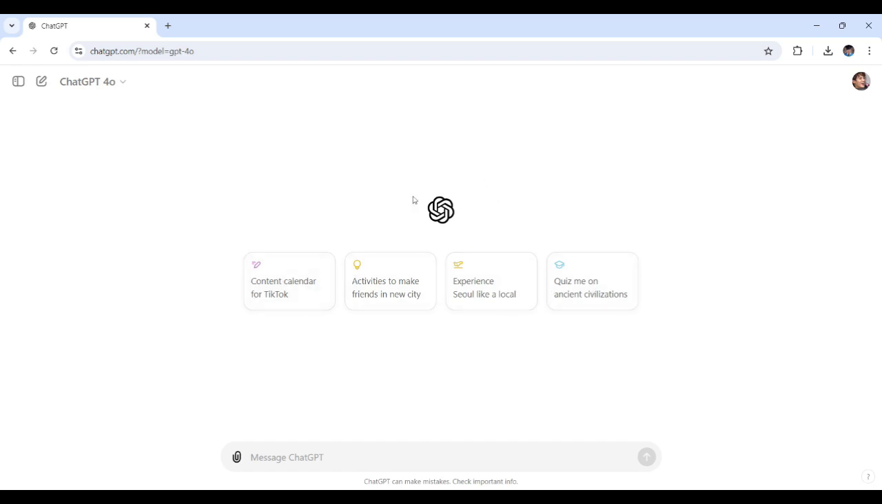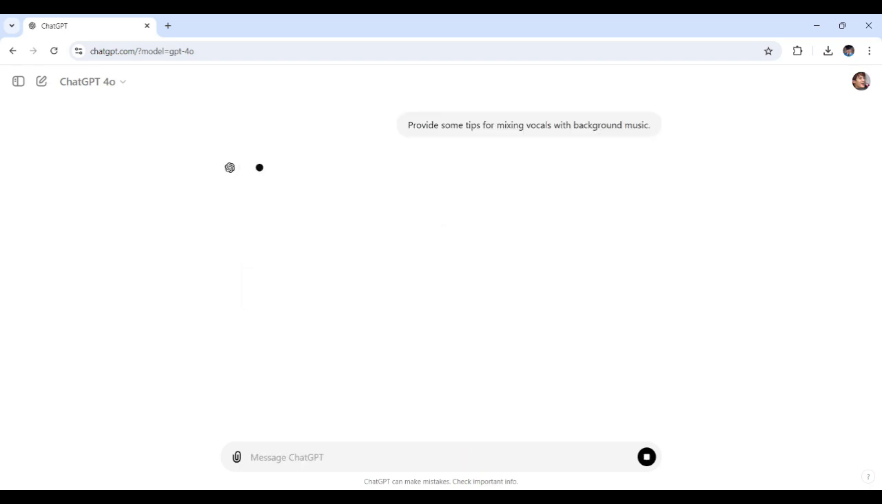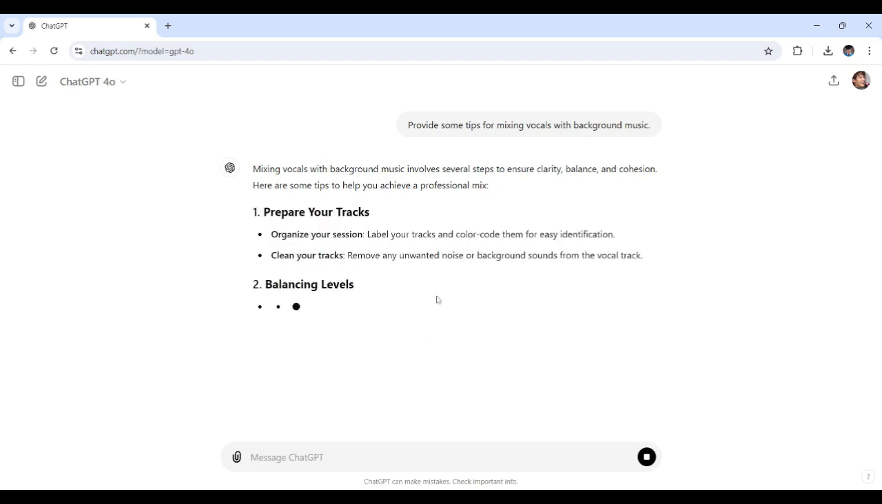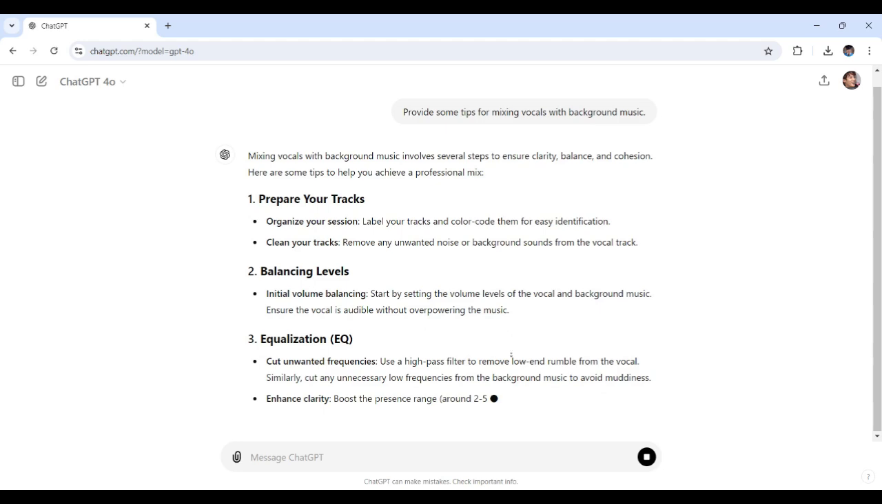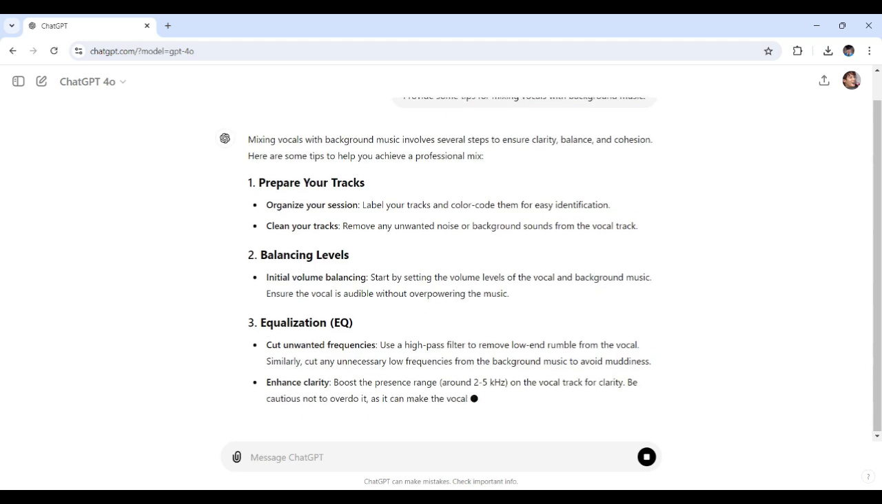So let's ask ChatGPT once again for some expert advice on this. So here's the other prompt. Here we go. Provide some tips for mixing vocals with background music, just as I stated earlier. And here we go. With the prompt sent over, remember that each track in your mix should have its own space in the frequency spectrum to avoid clashing sounds.